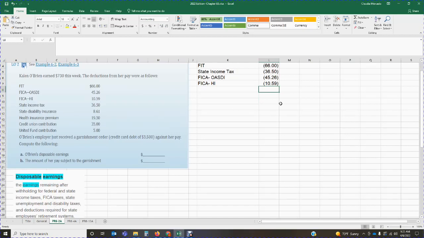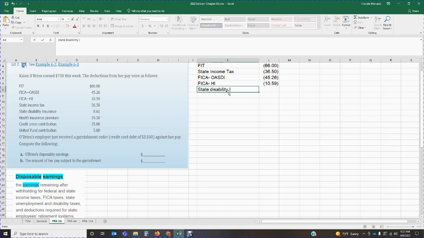We have state disability insurance right there of $8.61. Do we have anything else? It says unemployment. This particular problem doesn't have anything dealing with unemployment. And any deductions required for state employees' retirement system. This employee doesn't have any retirement contribution, so that does not apply. So these are the only items that are going to be deducted.